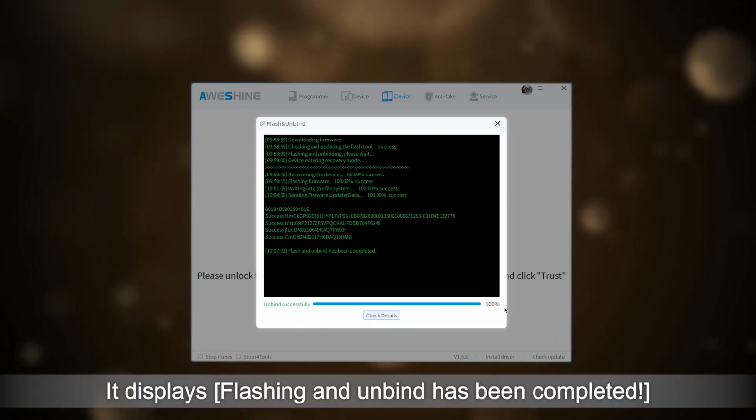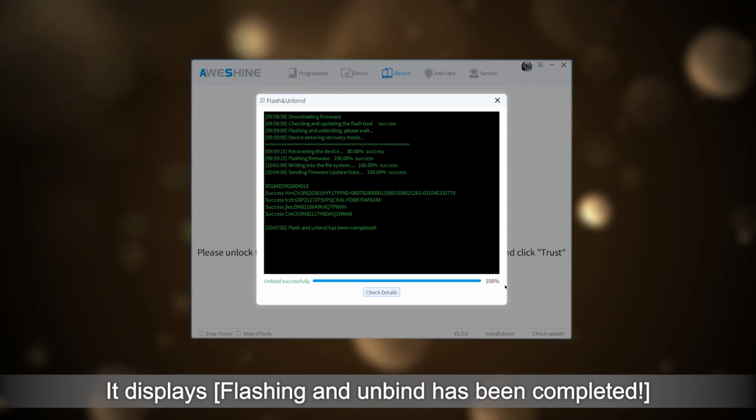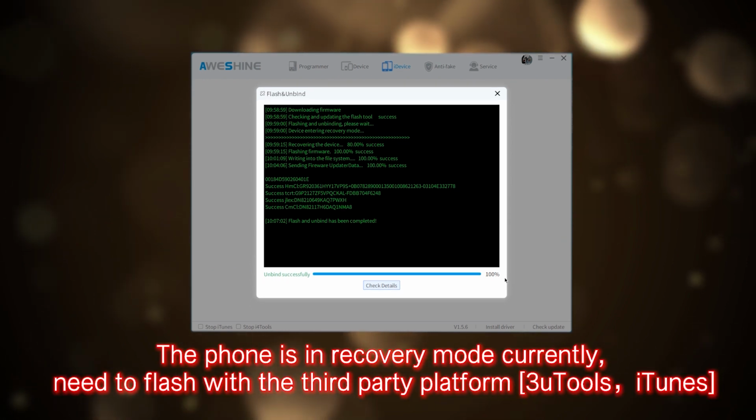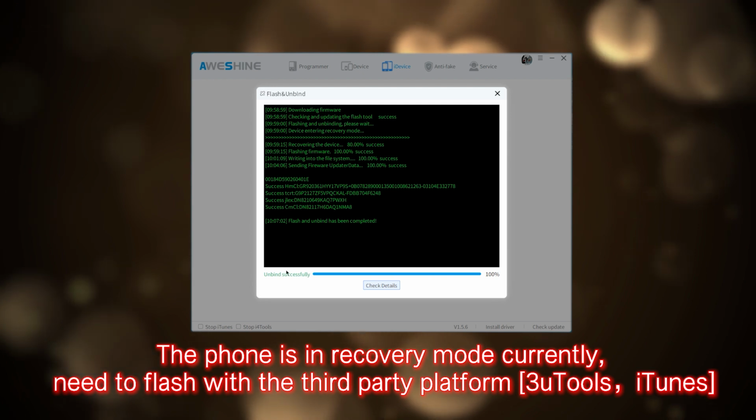It displays flashing and unbinding has been completed. The phone is in recovery mode currently. Need to flash with the third-party platform, 3U-Tools or iTunes.